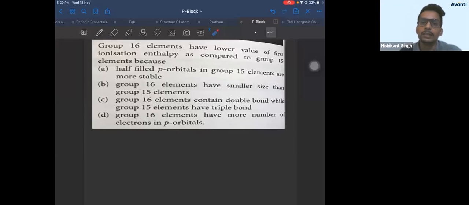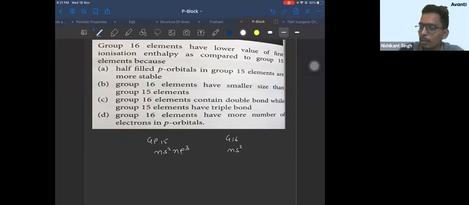Yes. So that's an easy question. We all know group 15 elements and group 16 elements. Group 15 element configuration is ns2 np3. Group 16 is ns2 np4. So group 16 element में electronic configuration is half filled. P subshells are half filled. And we know half filled configurations are stable. Half filled stable configuration.